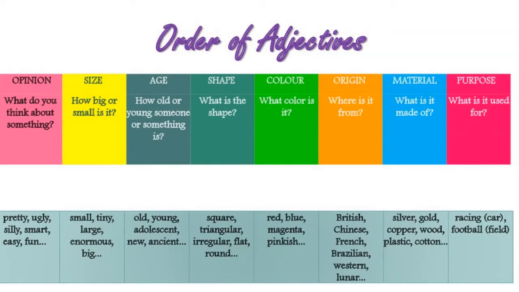So when we say how big or small is it, the reply we give are adjectives such as small, tiny, large, enormous or big. Or similarly, when we ask someone what color is it, in the same way we reply red, blue, magenta, pinkish.